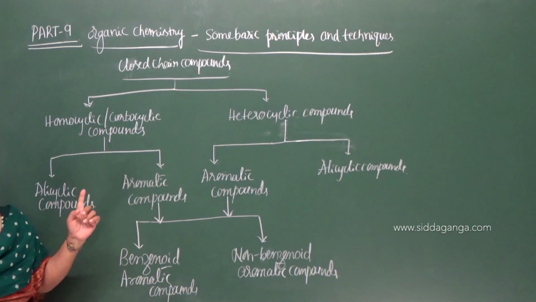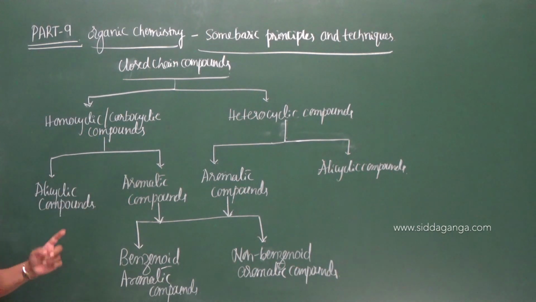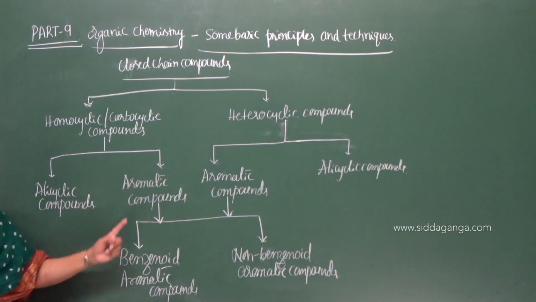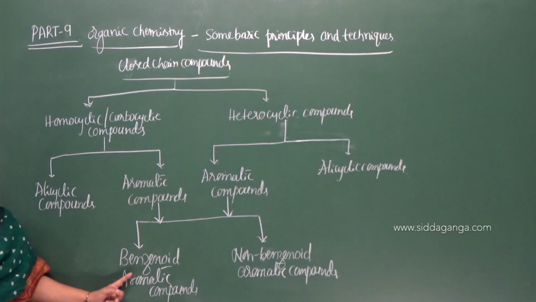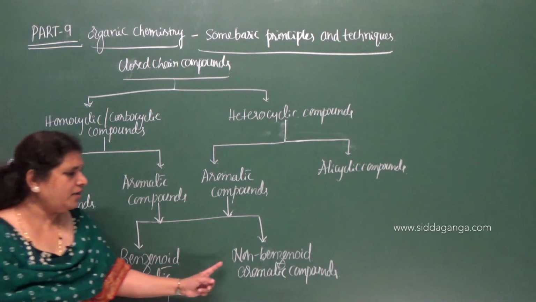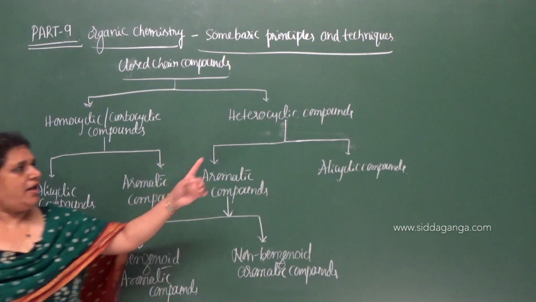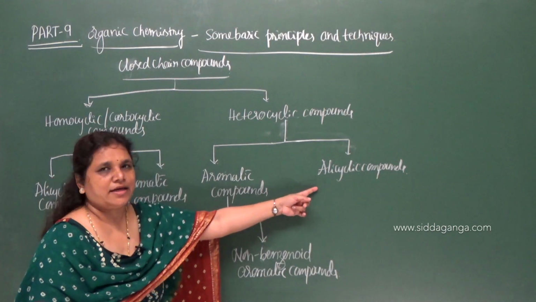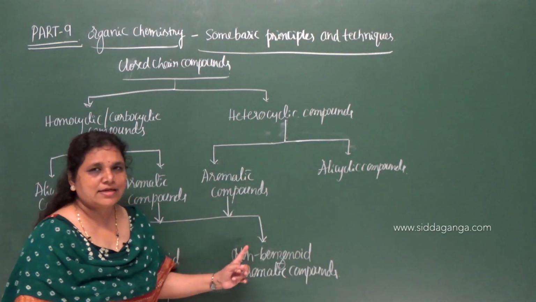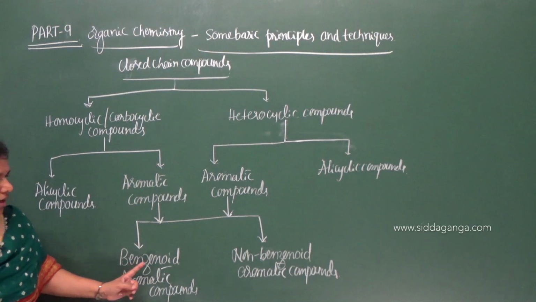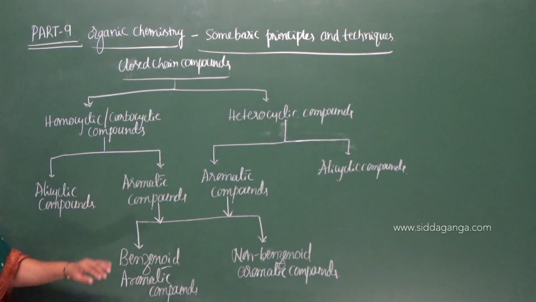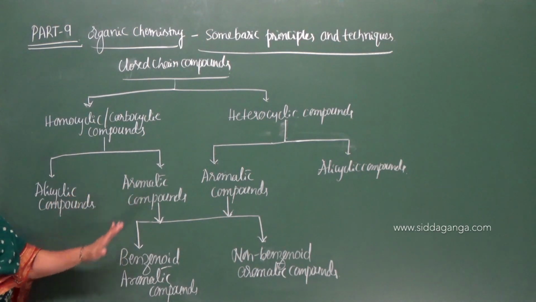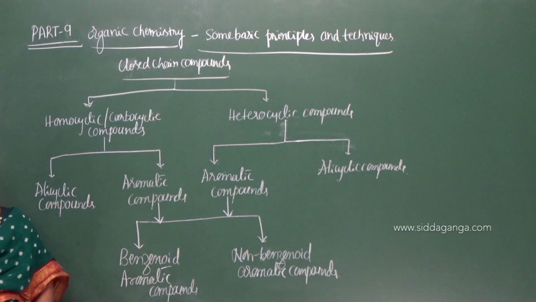Further, homocyclic or the carbocyclic compounds are classified into alicyclic and aromatic compounds, and aromatic compounds are further classified as benzenoid and non-benzenoid. Again, heterocyclic compounds are classified into aromatic and alicyclic compounds. Further, aromatic is classified into benzenoid and non-benzenoid. Now let us consider first homocyclic compounds: alicyclic, aromatic, benzenoid and non-benzenoid compounds.